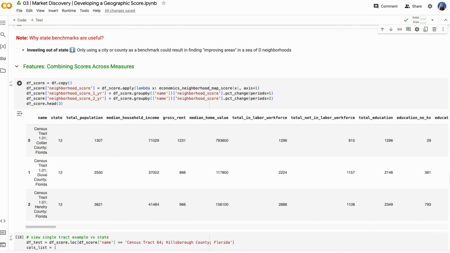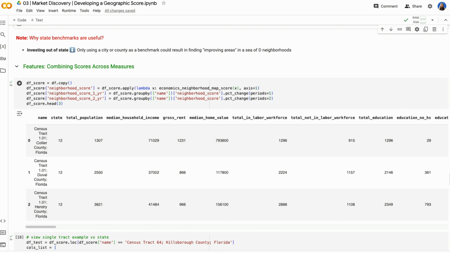So we've been able to so far take a state, which is Florida, look across census tracts for a particular city, Tampa, Florida, to then be able to look at a single value, which was median household income. Now, I'm not making an investment decision based off of one single value. That's not going to tell me everything about a neighborhood. If I'm looking for an up and coming neighborhood, I need to understand not just if income is rising, but how is the population growing?